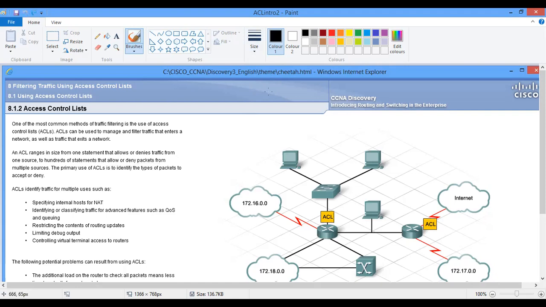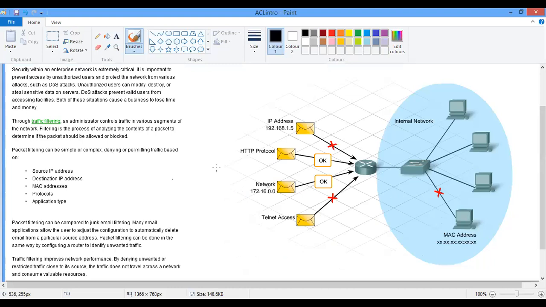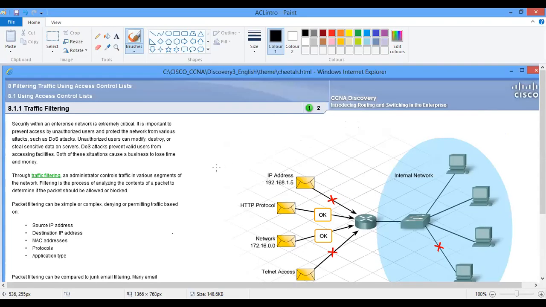So what do we actually filter? When we're talking about filtering, as we are supposed to have known, when you're filtering a packet, you're bringing in security measures.